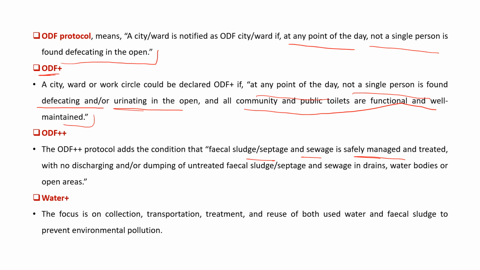with no discharge or dumping of untreated fecal sludge, septage or sewage in drains, water bodies and open areas। इसका मतलब है कि किसी भी सिटी में जो भी सीवेज, स्लज एंड सेप्टेज मटेरियल है वो प्रॉपरली कलेक्ट होता है, प्रॉपरली ट्रीट होता है एंड दे आर नॉट डायरेक्टली released into the water bodies and in open area. So the cities are certified as ODF plus plus.